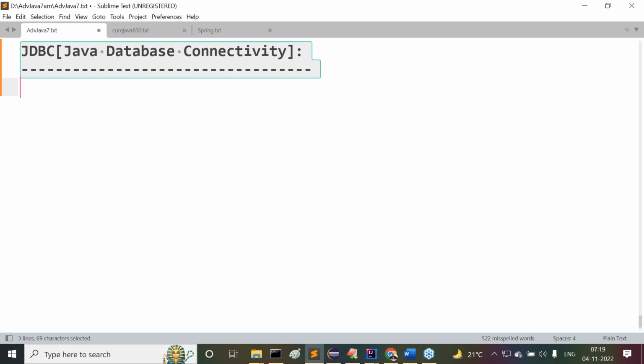To achieve this, we have to go for JDBC. JDBC is interesting for us to perform all the database operations. Anyway, I'm going to discuss it one by one clearly. Meanwhile, the process of connecting with the database from a Java application, in order to perform database operations, we need to go for JDBC. Just minimal information I'm telling here, so that you should not have any question about what is JDBC.